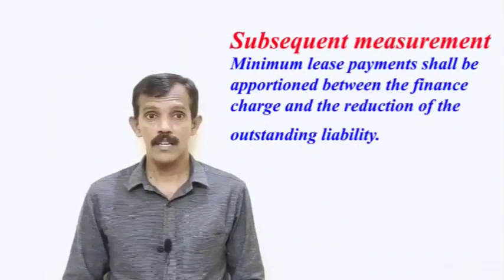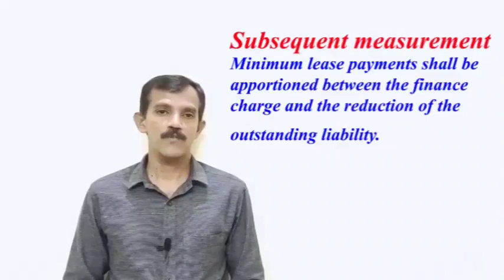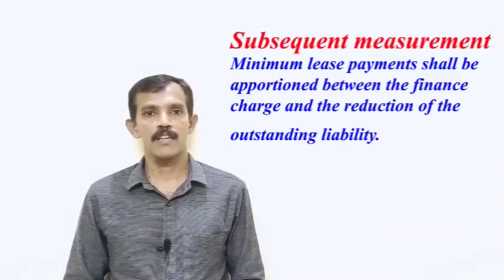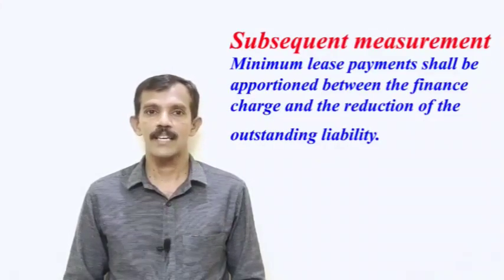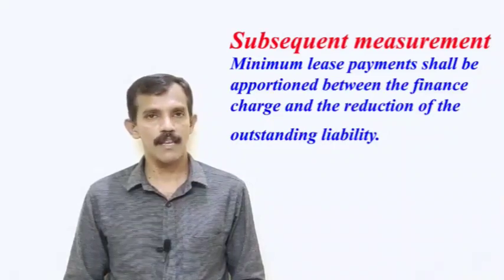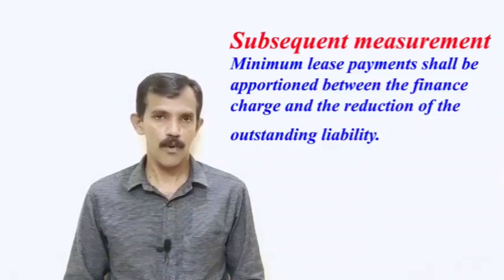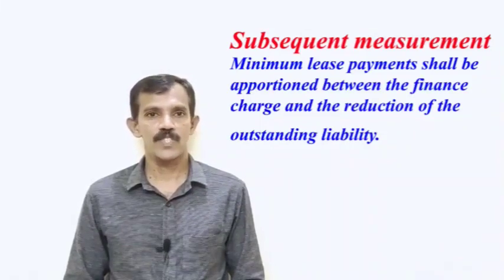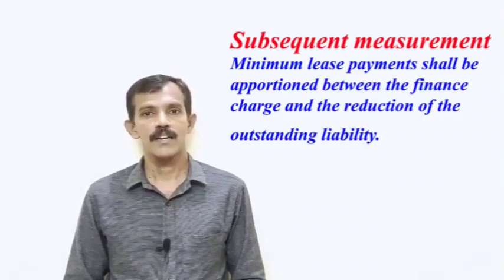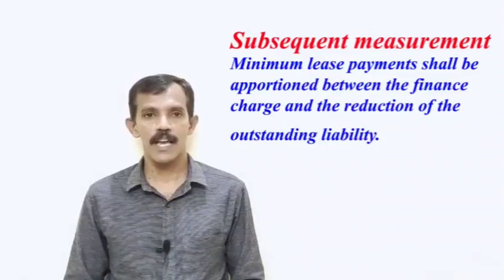Then subsequent measurement. Minimum lease payments shall be apportioned between the finance charge and the reduction of the outstanding liability.